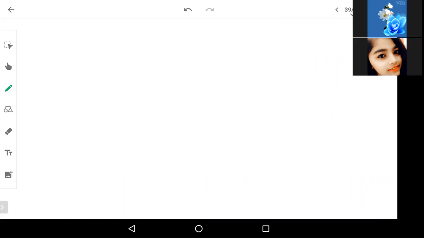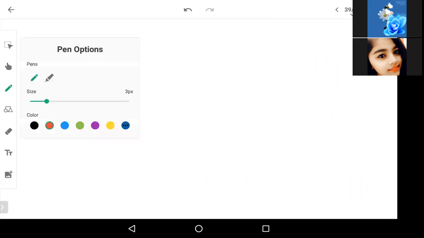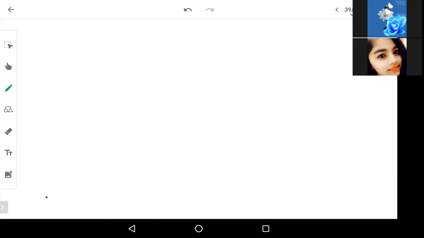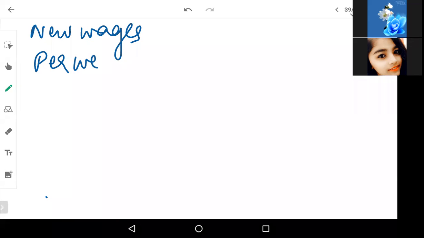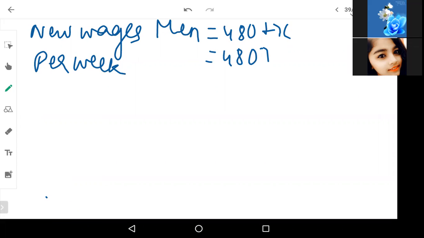Okay, now to find the total wage cost, we know what is new wages per week. Now for men, how much is it? It is 480 plus x, that is 480 plus 180. So how much is he getting? Rupees 660.